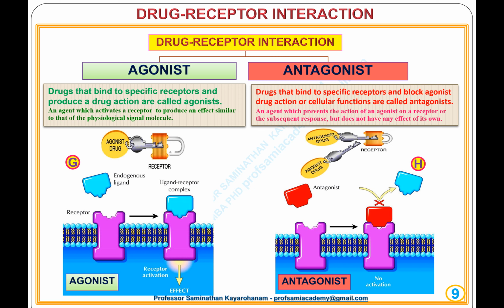Using the lock and key analogy, the receptor remains locked by a key labeled antagonist drug, but the key is also blocking another key labeled agonist drug from entering the lock. Which means an antagonist is like a key that fits nicely into the lock but doesn't have the right shape to turn the lock. When this key, known as the antagonist, is inserted in the lock, the proper key, known as the agonist, can't go into the same lock.